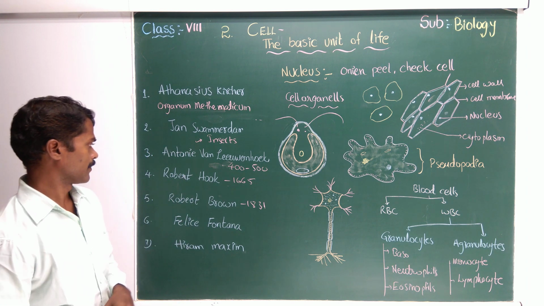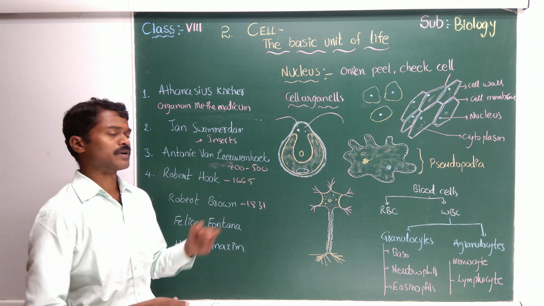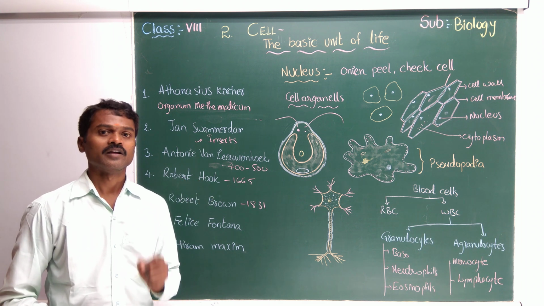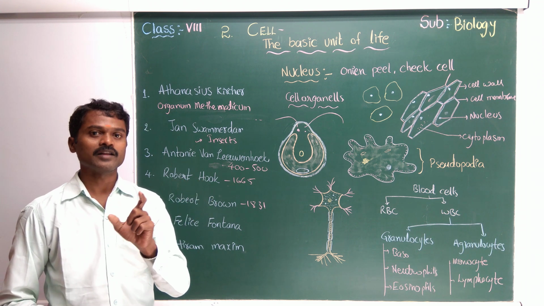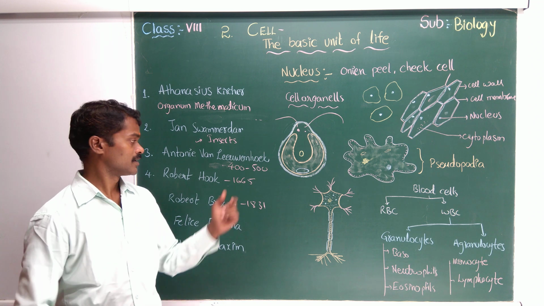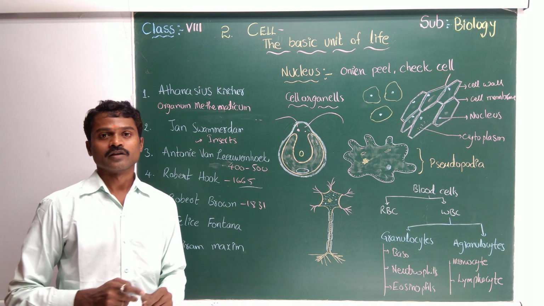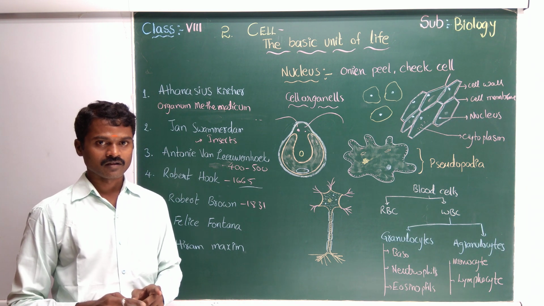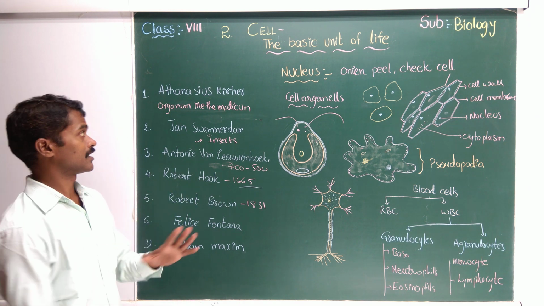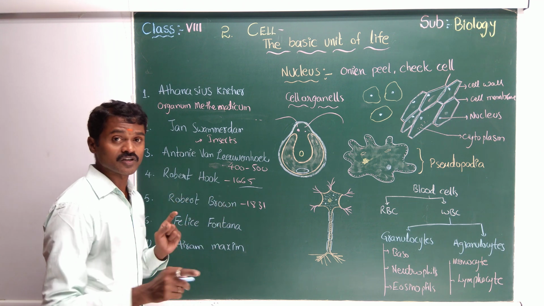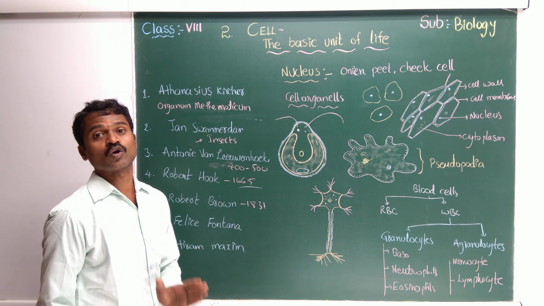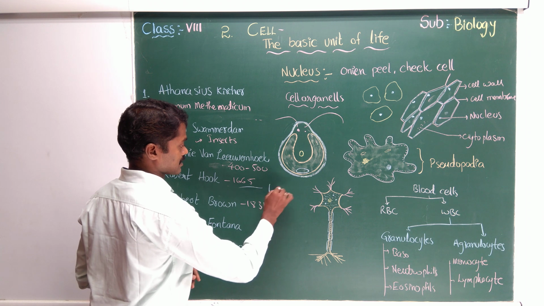Right? Okay. Now Robert Hooke, he is the first person who discovered the cell, in an oak tree, in the year 1665. If you want to observe the cells, see how he discovered them in the oak tree. He observed the cells like a honeycomb, like this.